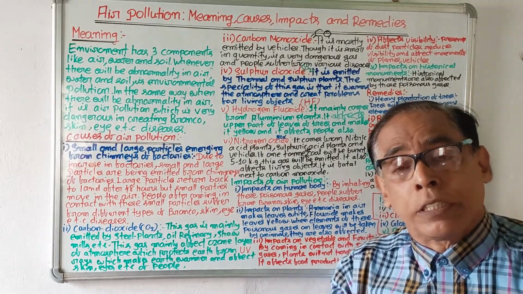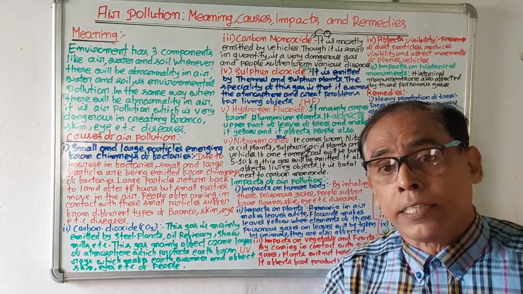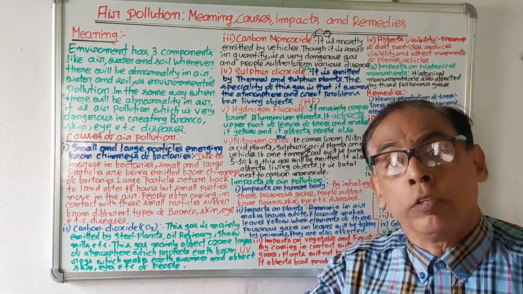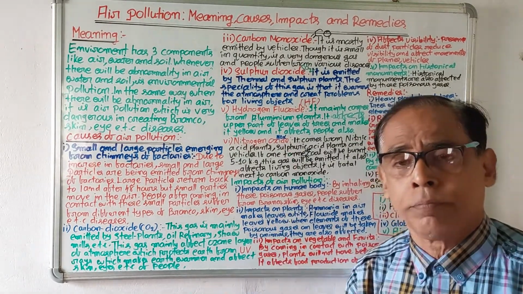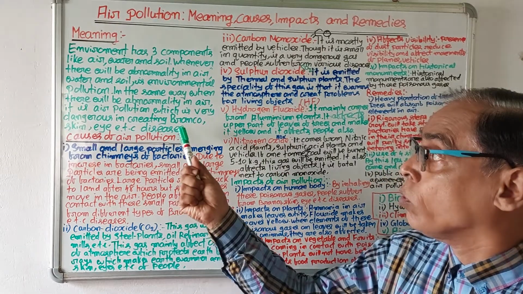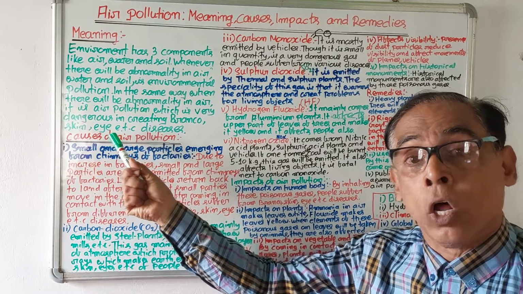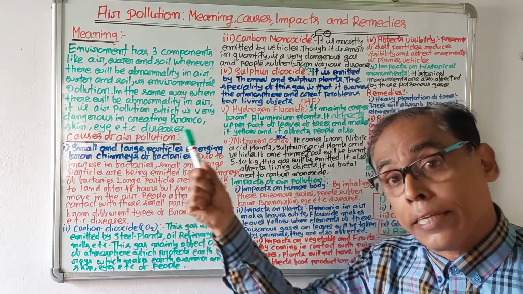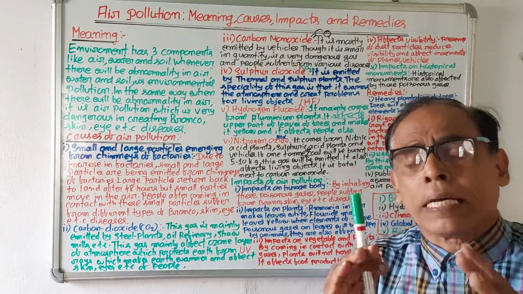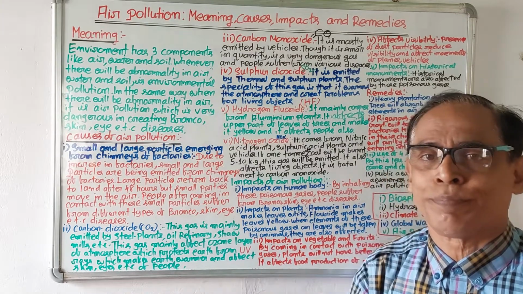And air pollution is so dangerous that if polluted air is inhaled, it will lead to broncho diseases, skin diseases, lungs diseases, and eye diseases. So you are clear what is air pollution.